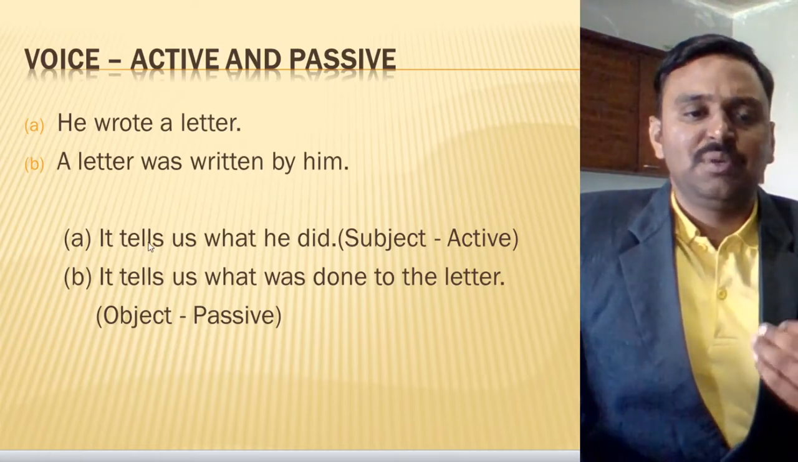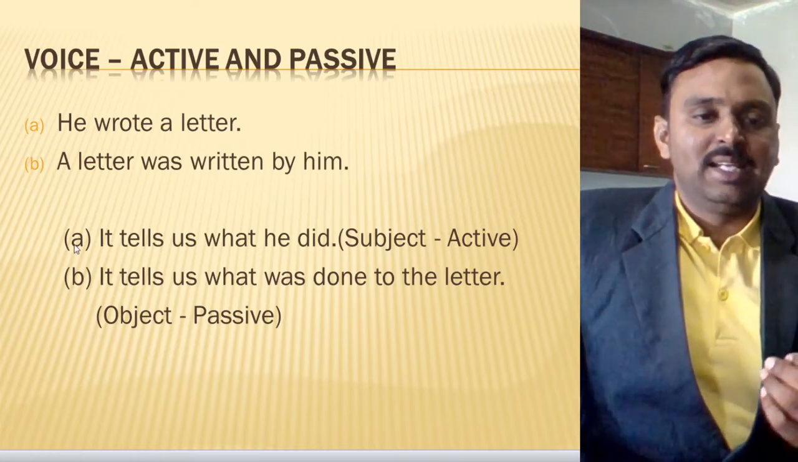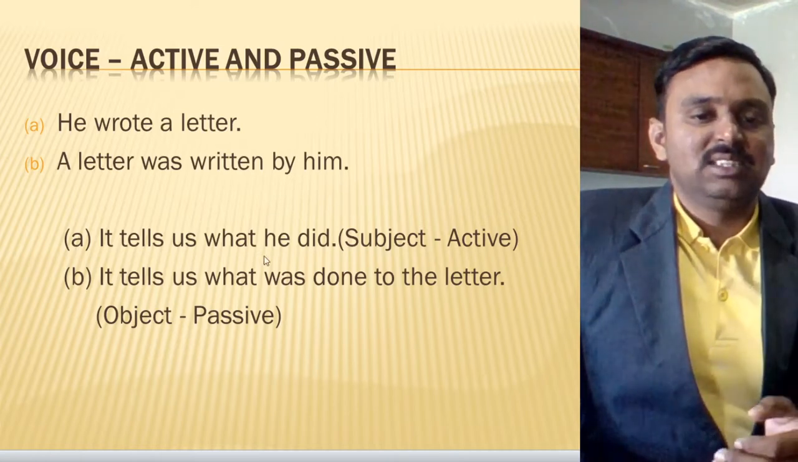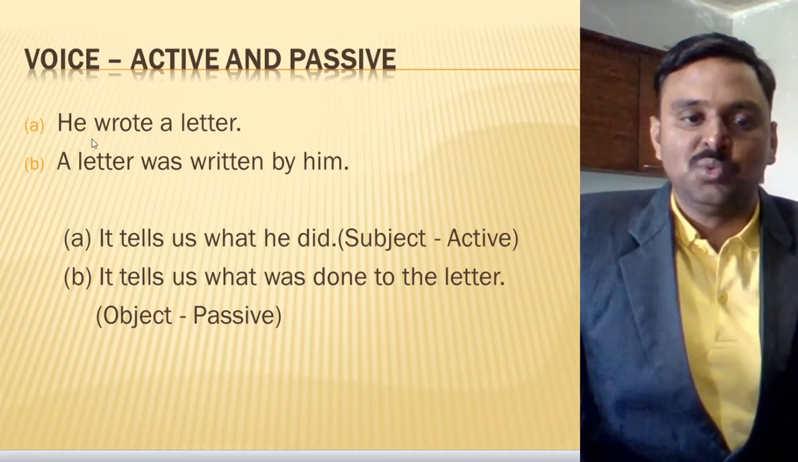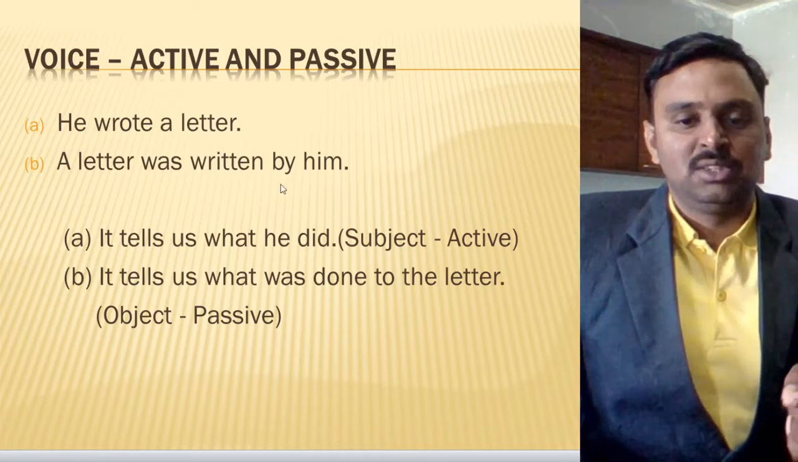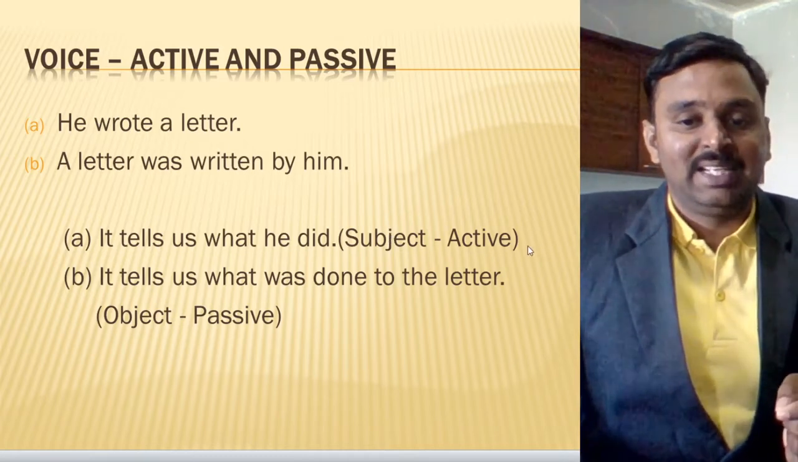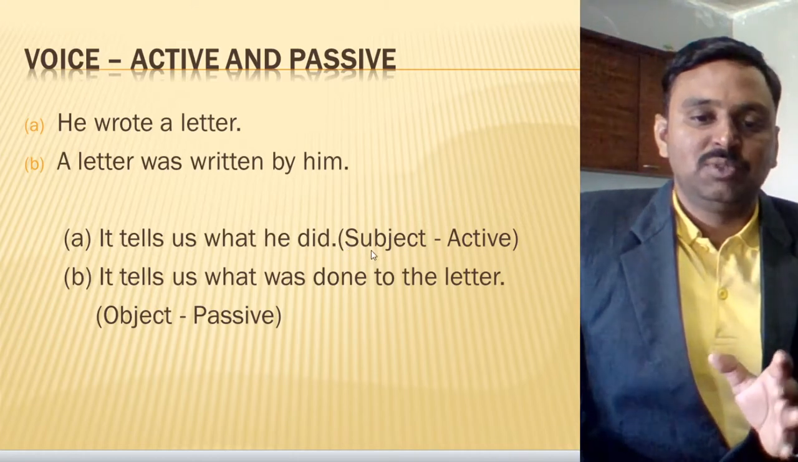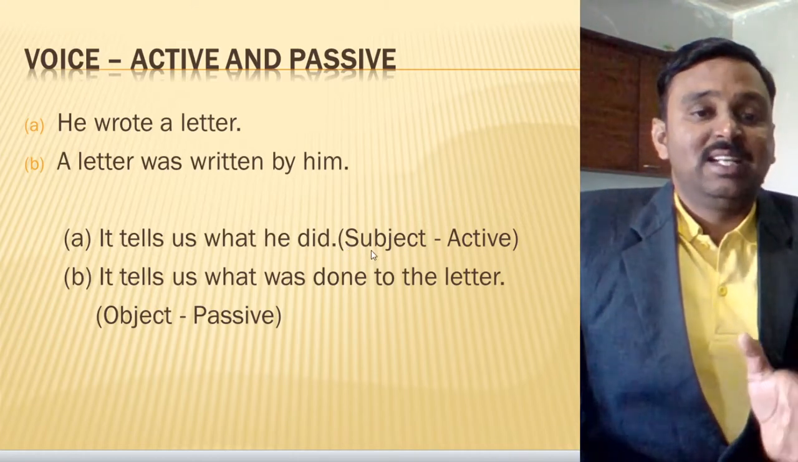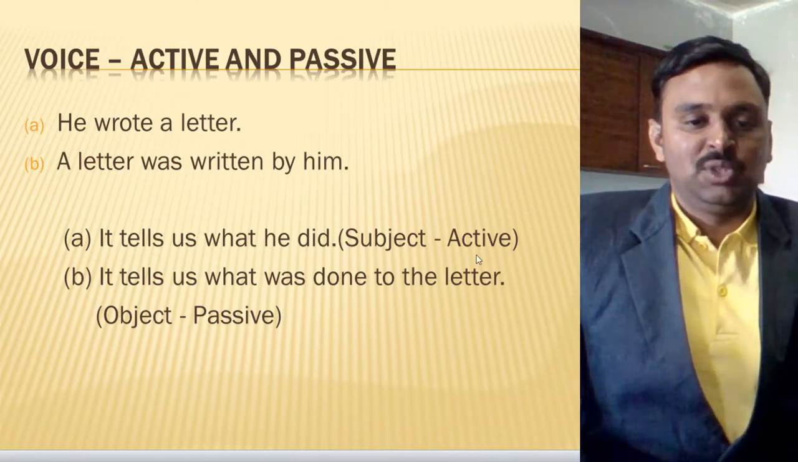So you can see I have given a conclusion here. Example A tells us what he did. He, the subject, what did he do? He wrote a letter. So what? The subject is acting on the verb. That is important. And for that purpose, when the subject is given there and is active, it is an example of active voice.